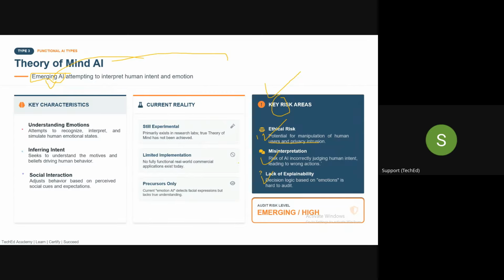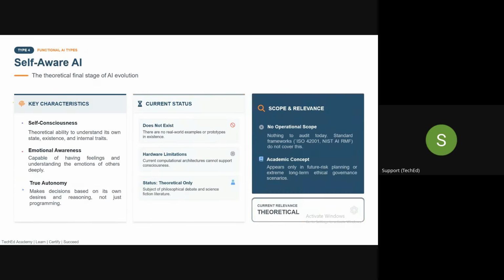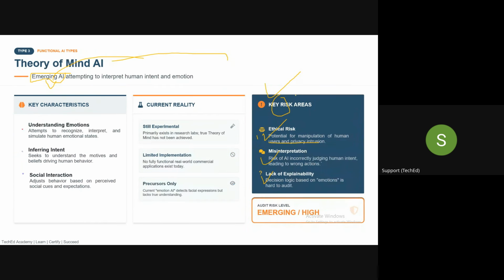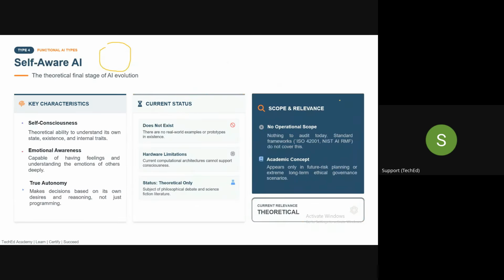So these are the risks associated with it. And then self-aware AI: again, as I told you, as of now it is not operational, but if it is there, then all the risks we discussed in the previous slide will be applicable to self-aware AI as well. As of now this is pretty much theoretical. It is not there as of now.